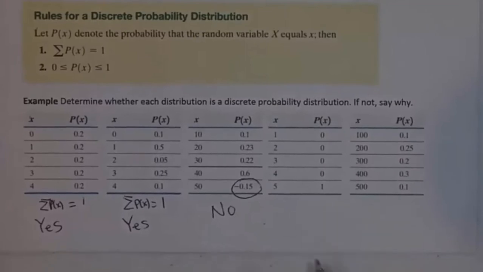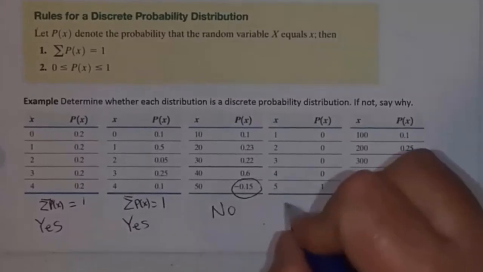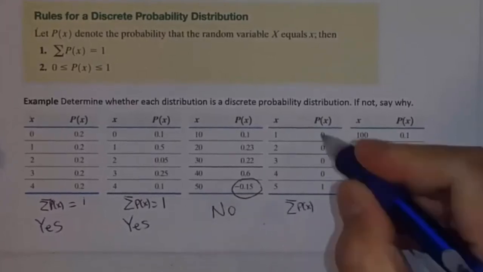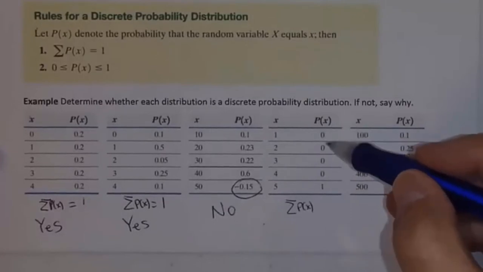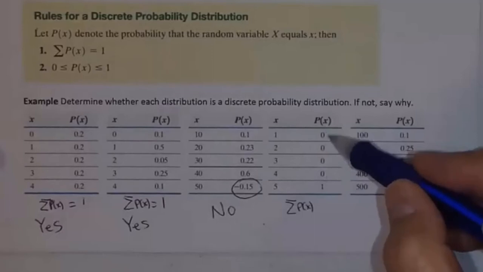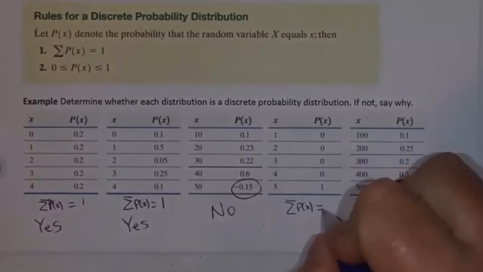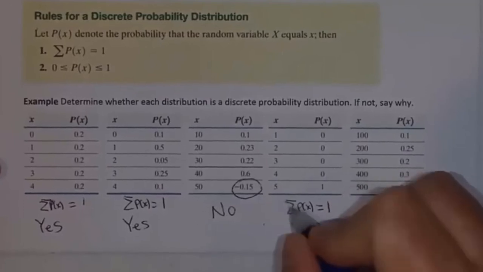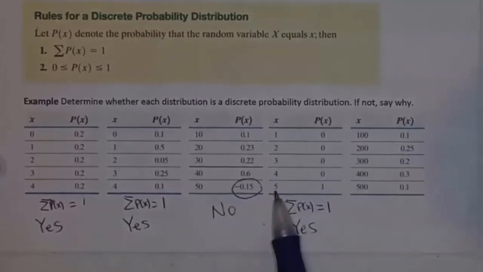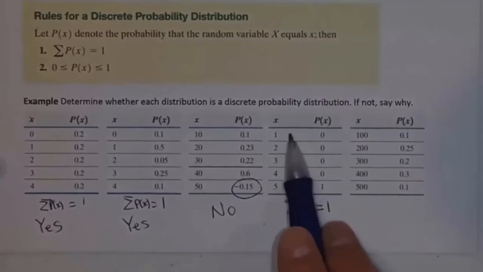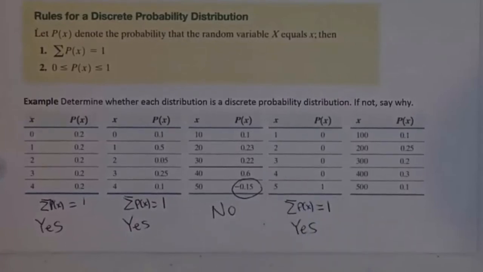How about this one? Again, if we add up all of the probabilities here, first of all, they're all between 0 and 1. It's kind of boring because these are all zeros and we get 1 here, but it does add up to 1. So yes, this could be a probability distribution. This would be a case where we always get 5. It's impossible to get 1, 2, 3, or 4. We always get 5. What about this one?